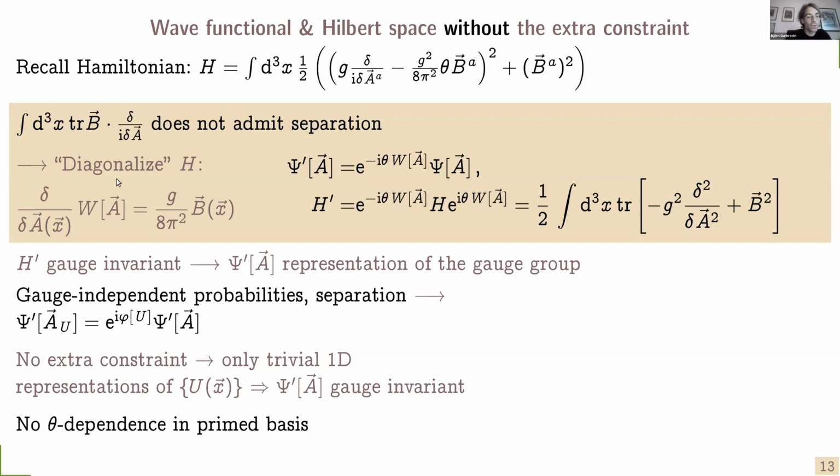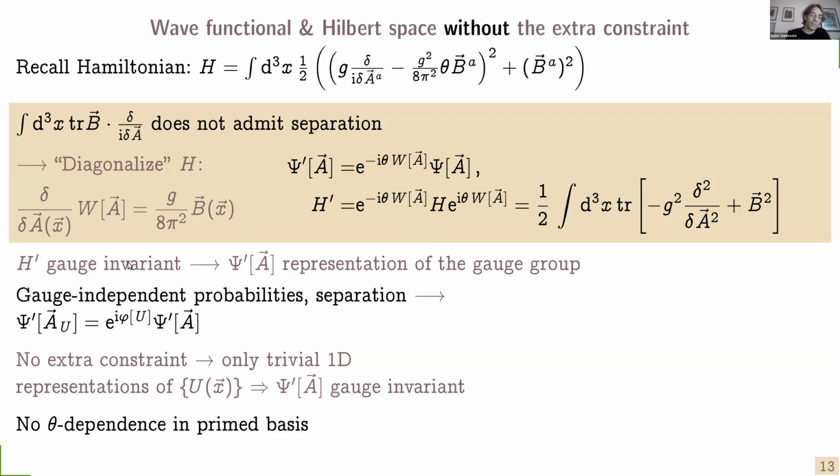Now, what we're going to do, therefore, is diagonalize the Hamiltonian, and this can be done when we realize that the functional derivative of the Chern-Simons functional with respect to the vector potential just gives us a magnetic field. And thus, we see that with this unitary transformation, we can simply remove this term, and we end up with a Hamiltonian that is diagonal, and therefore allows a separation ansatz when solving the Schrödinger equation.